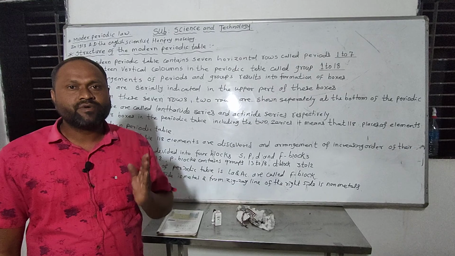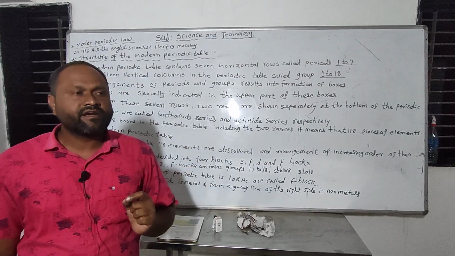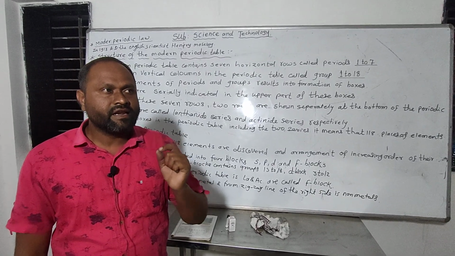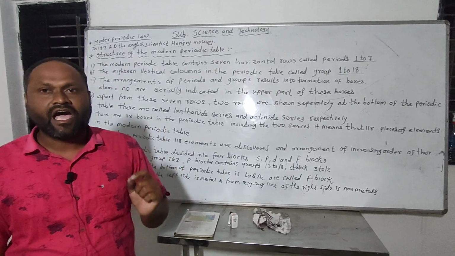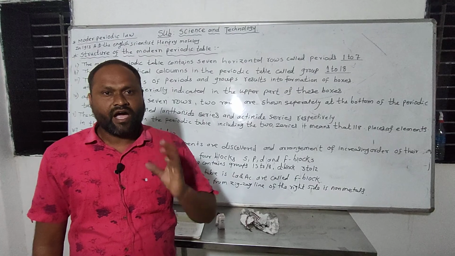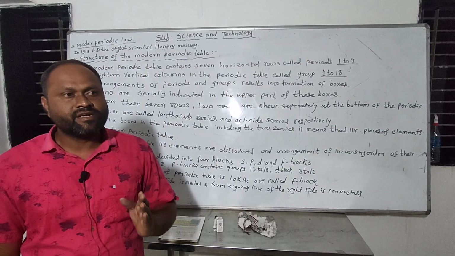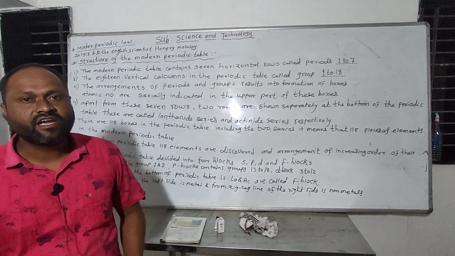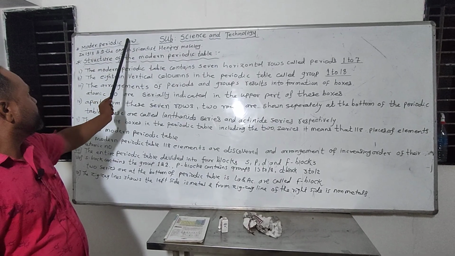What is meant by atomic number? In an atom, the number of protons or electrons is called the atomic number. All the discovered elements are arranged in increasing order of their atomic number. Now, the modern periodic law.